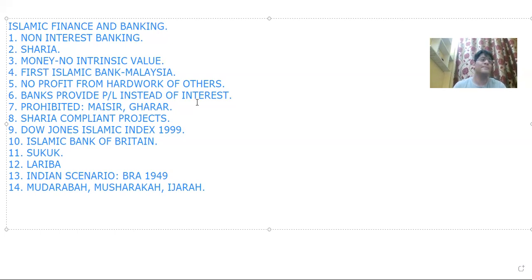Next is Musharaka. Musharaka is a kind of joint venture. It is similar to Mudaraba, but it is in the form of a joint venture, not a partnership. Ijara is nothing but leasing. We all know what the concept of leasing is. So to be very concise, this is the main crux a layman needs to understand of Islamic finance and why it is called non-interest banking.